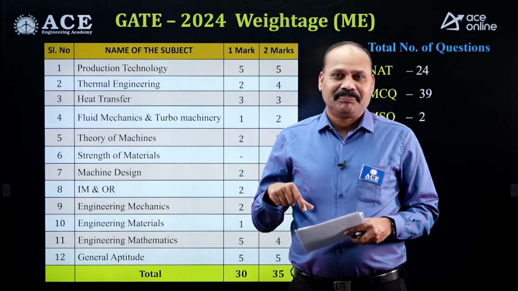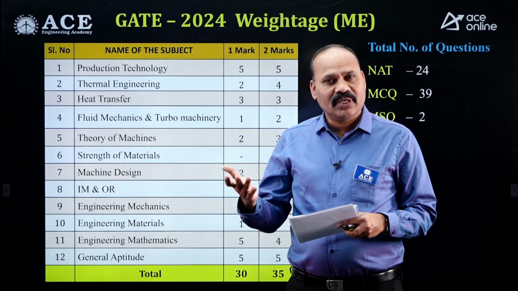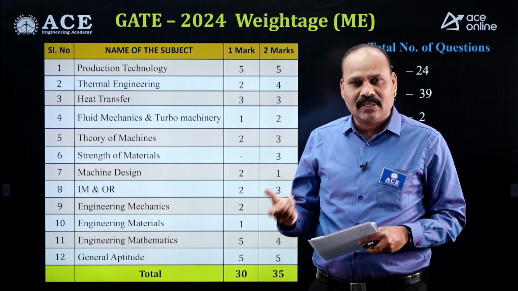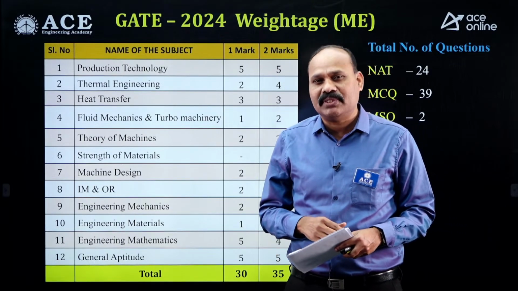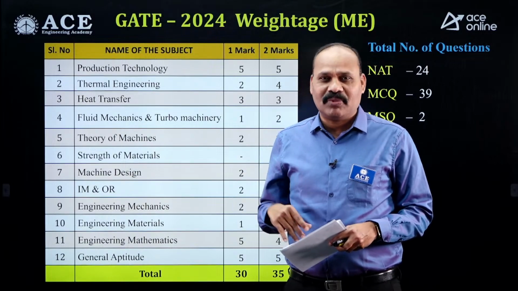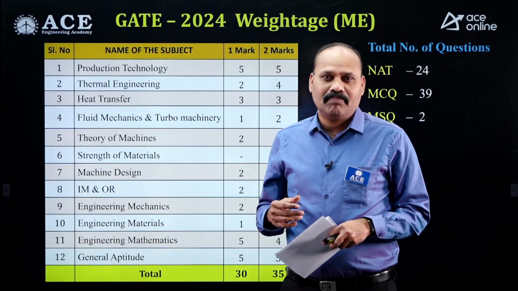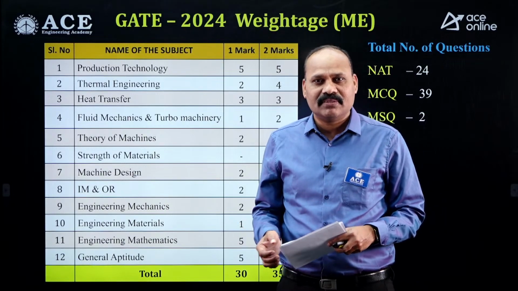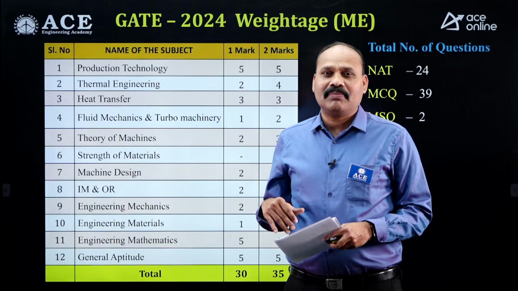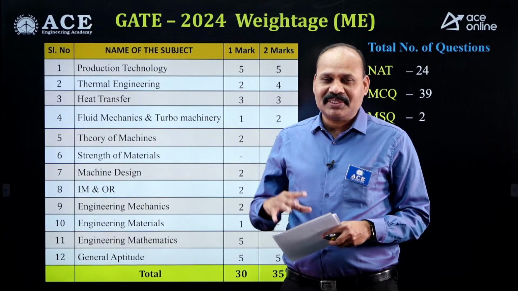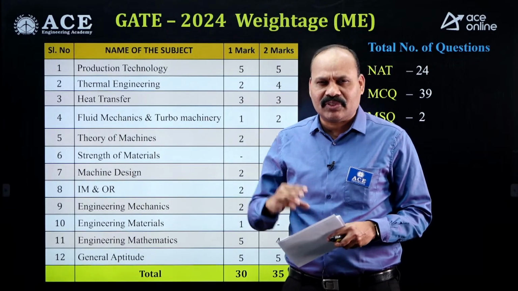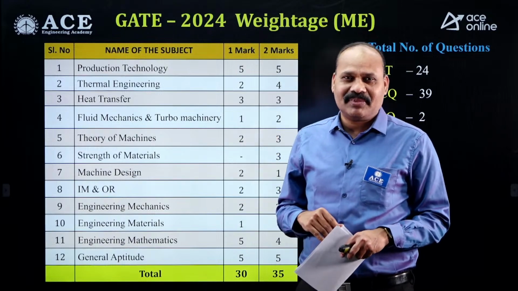In the design stream, engineering mechanics, strength of materials, machine design and theory of machines, all together 24 marks. And in the thermal stream, fluid mechanics, basic thermodynamics and applied thermodynamics, heat transfer, also 24 marks. So this time 24, 24, 24, three streams equally divided.